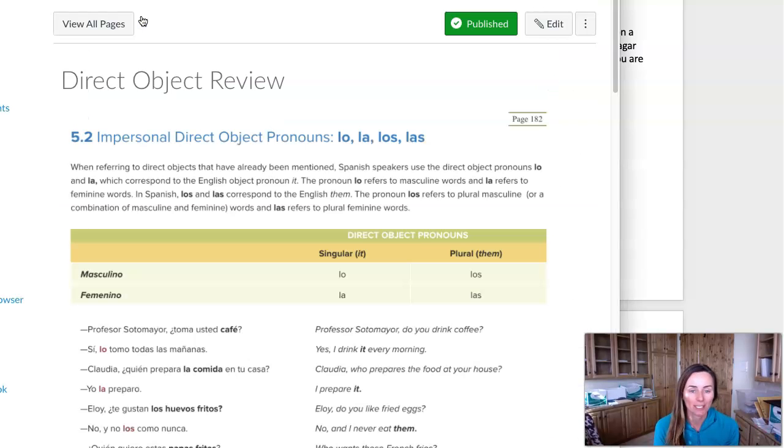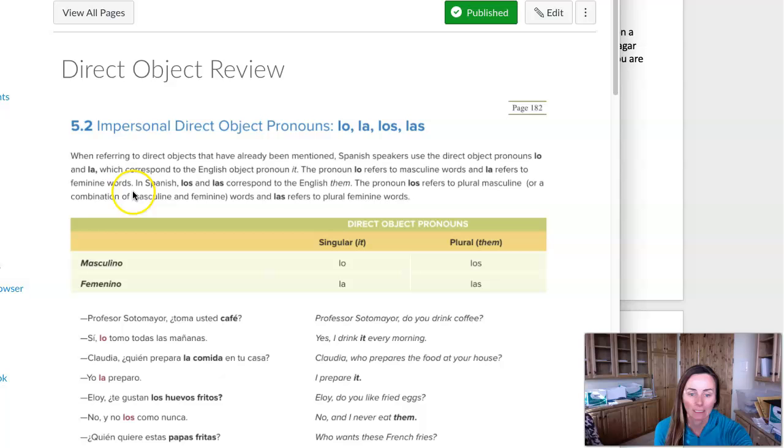So you've learned these before, direct object pronouns. You started out in Spanish 101 most likely learning lo, la, los, y las. They're pronouns that take the place of a direct object in a sentence. So if I ask you, do you eat pizza? You say, yeah, I eat it. So that "it" is the direct object pronoun.